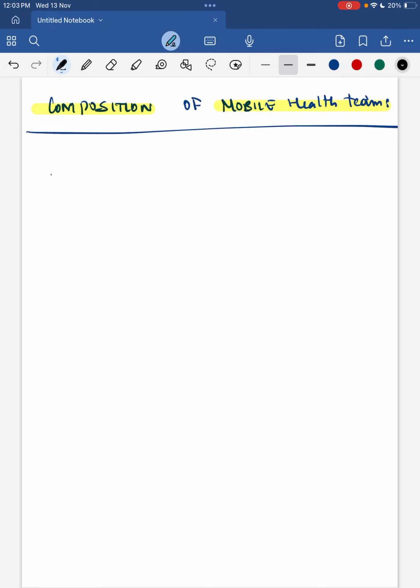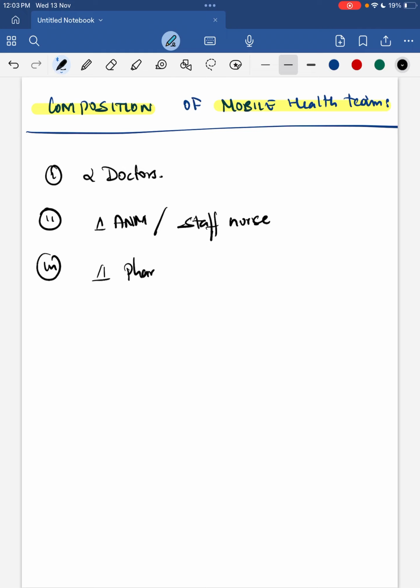Next, what are the health conditions that are being screened in RBSK? There are nearly 30 selected health conditions being screened. We can't remember every one of them, so I'll tell you one easy method, because if you write this completely, you might get full marks for this question in your exam.